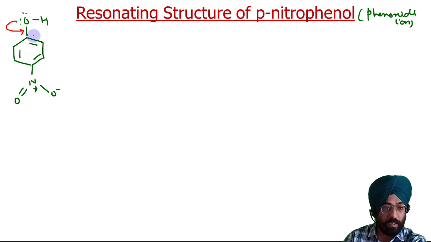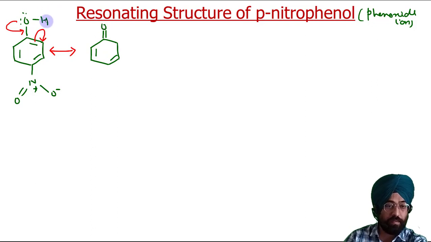It will come here, it will come here. So the resonance will start like this. So you get here as it is, here as it is, here comes the double bond. So it is the phenoxide ion. Sorry, because we are discussing the structure of a phenoxide ion, so please keep this in mind.